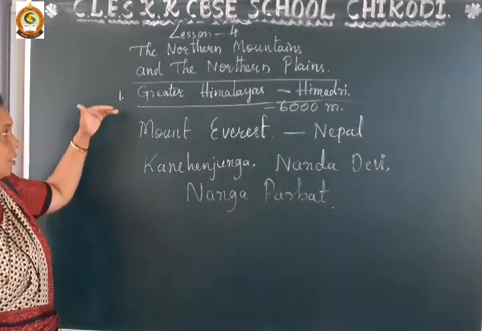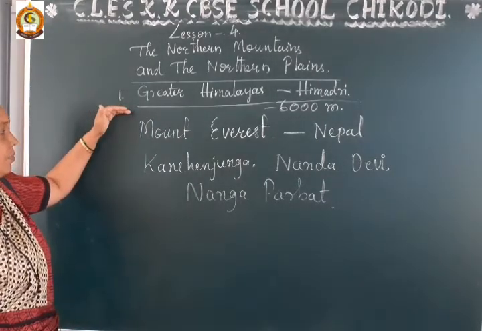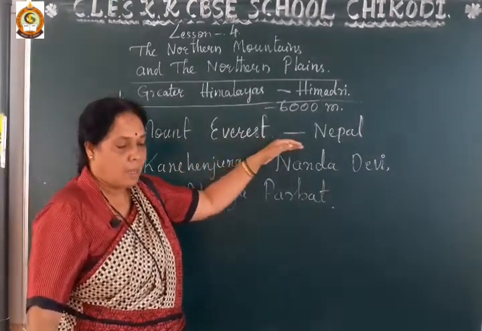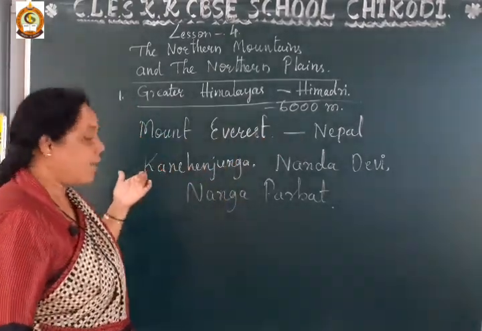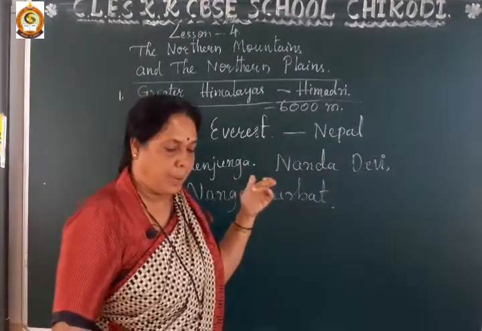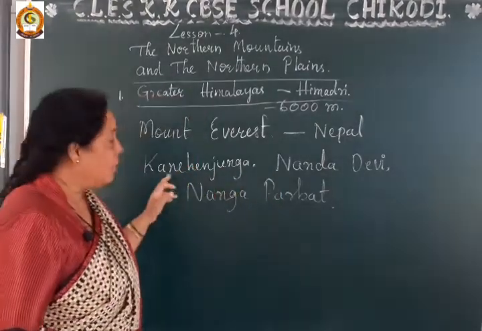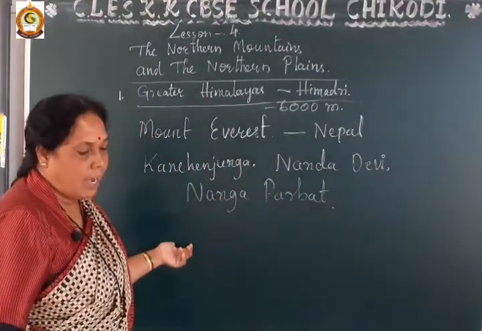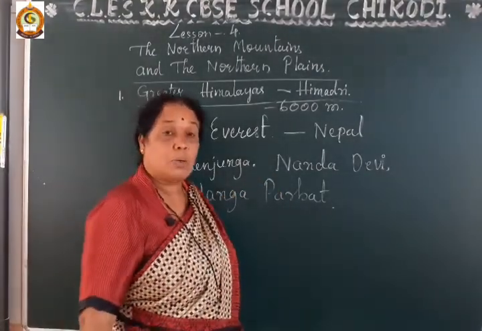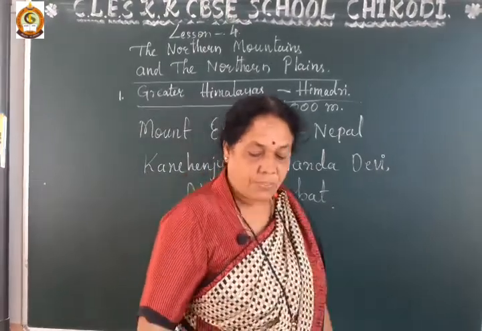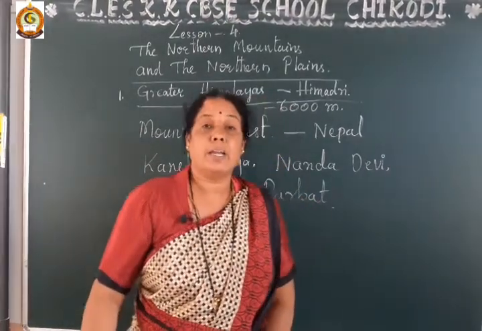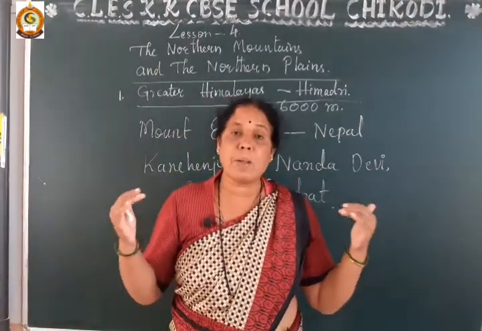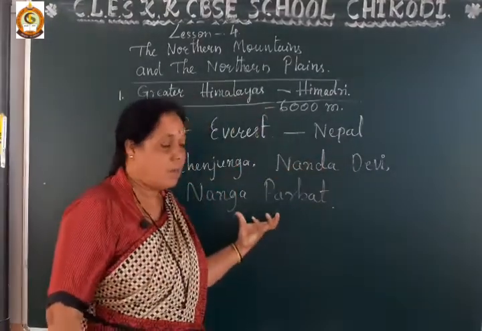Understand, dear student, in the greater Himalayas, Mount Everest lies in Nepal, and this is the world's highest peak. And here Kanchenjunga, Nanda Devi and Nanga Parbat are also the highest peaks of the greater Himalayas in India. What type of climate is there in this region?